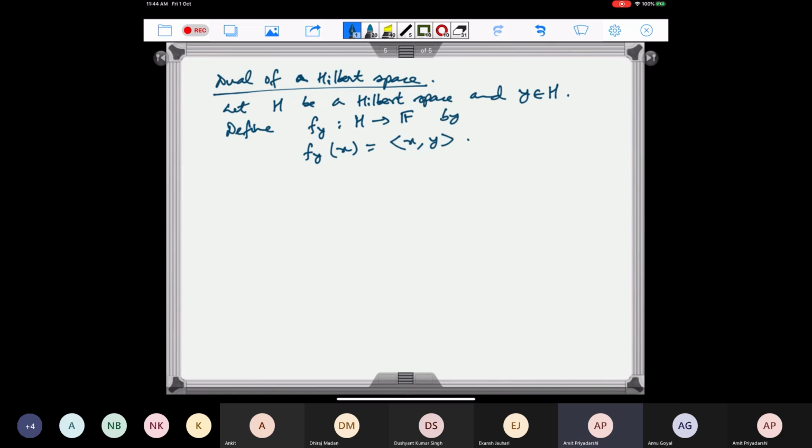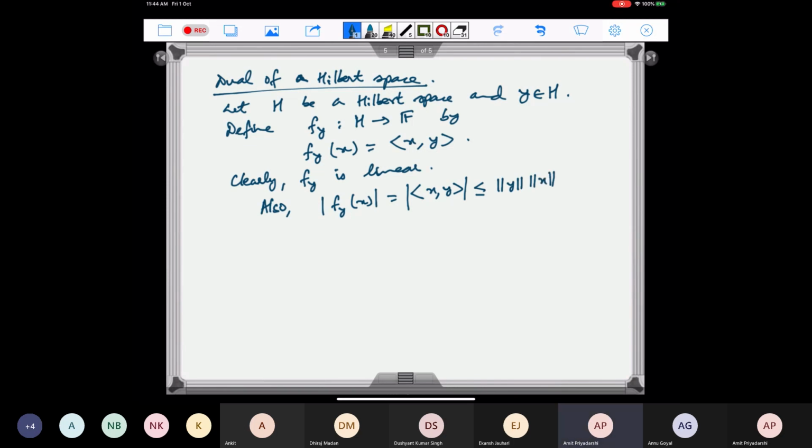So it is easy to see that this is linear because the inner product is linear in the first component. So clearly F sub y is linear. Also, we have mod of F sub y of x, which is equal to mod of the inner product of x with y, which is less than or equal to norm of y times norm of x.